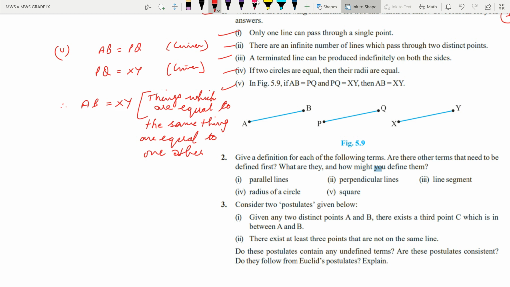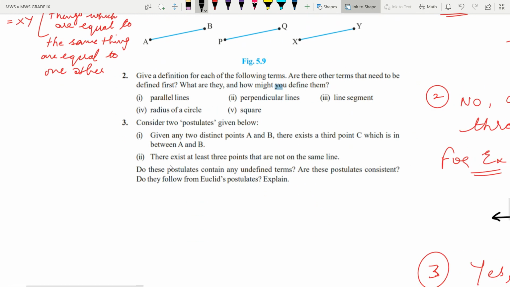So what are the things here? Things which are equal. These two things are equal to the same thing. See, this is PQ, this is also equal to PQ, and this is also equal to PQ. If things are equal to the same thing, then they will be equal to one another. Then these two things, AB and XY, will be equal to one another. So I hope this is clear. So the fifth part is clear, and for the first time we have used the axiom.